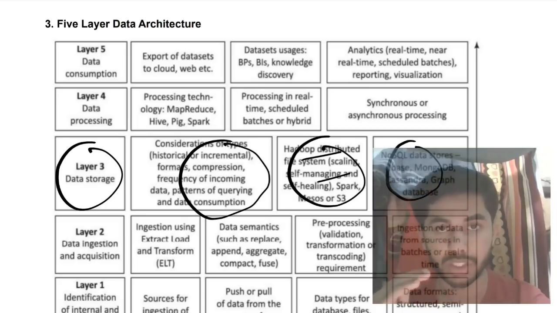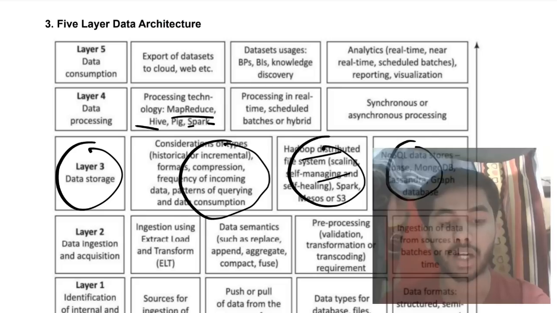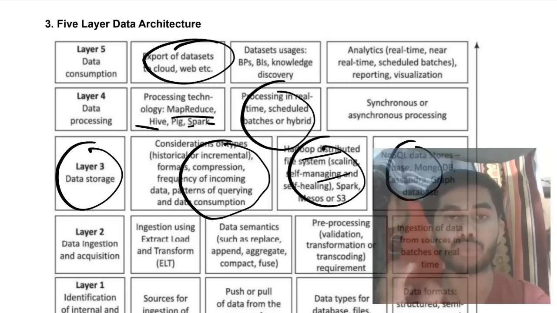Next, after that you have to do the processing for the next layer. Processing means you'll be using MapReduce, Hive, Pig or Spark. For that you'll be processing in real time, hybrid, or in batches at scheduled times. Processing means making the data better and finalizing the data. After that, in the last layer you'll be exporting the data and using it for visualization, processing and reports